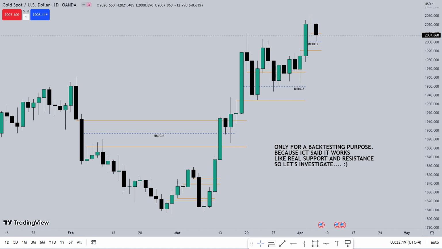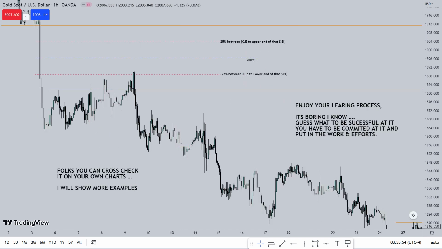Remember, it also works the same as it works on 1 hour time frame. Pay attention when we shift to 1 hour time frame. Now on this time frame, that is hourly, we will start investigating. As you can see in this chart, price started acting like a resistance to that fair value gap lower end. Also remember, you have to mark 25% of the fair value gap, and also extend it throughout the chart.